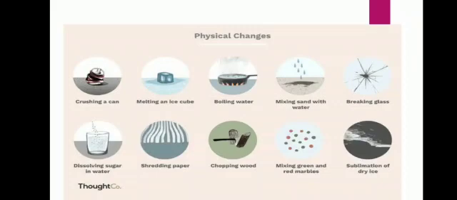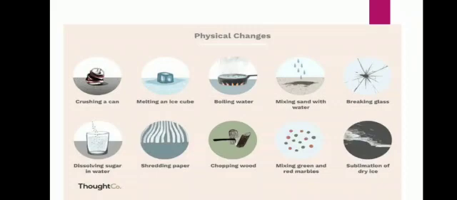Next example is boiling, evaporation and condensation. All the three processes show physical change. Means on heating, a liquid changes into its vapor state at a definite temperature, called boiling, and on cooling at a fixed temperature the vapor is converted into liquid state, and that is called condensation. And the conversion of liquid into its vapor at a temperature below its boiling point is called evaporation. So all these three processes, boiling, evaporation and condensation, are physical changes.